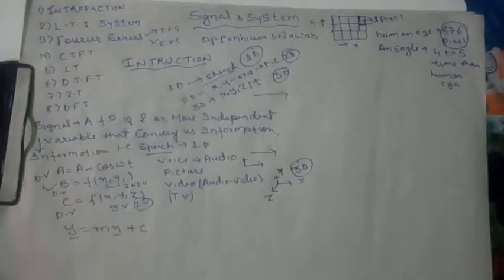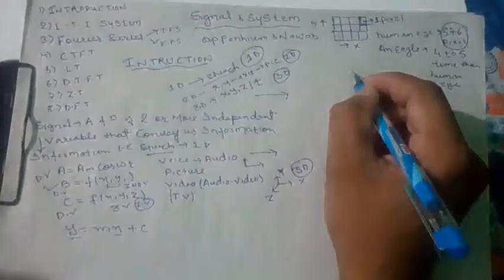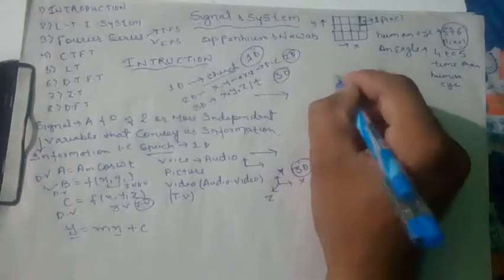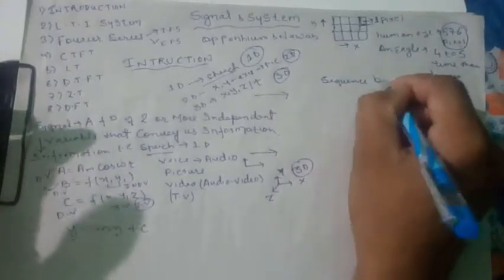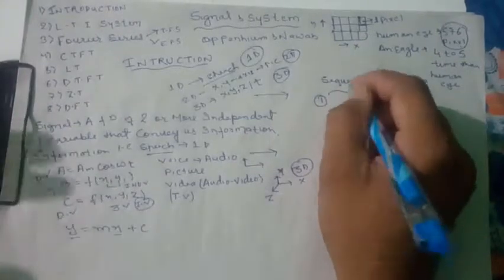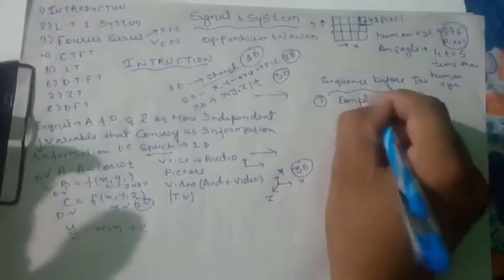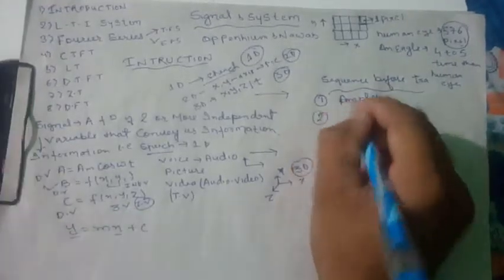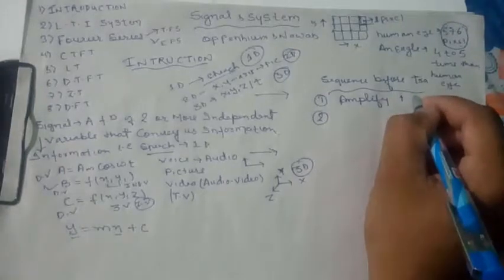So now we will discuss what the sequences are. The sequence before transformation: whenever we transform any signal, what steps do we follow? First of all, we are amplifying the signal, which is a very big signal. So first of all we have to take the signal. Before taking it, we have to take the amplifier, in which we have to amplify the signal. We have to increase or decrease the value of the amplitude.